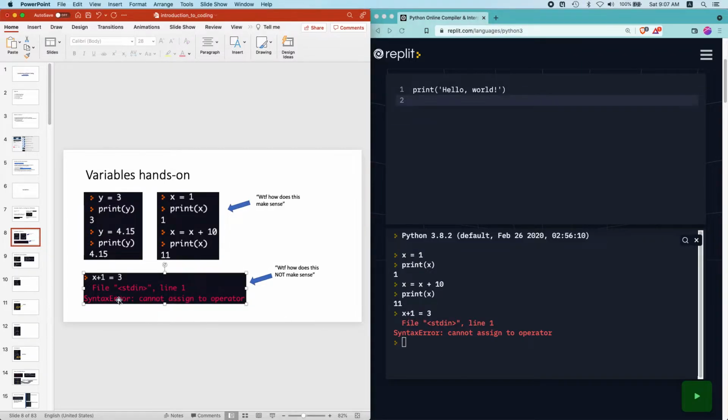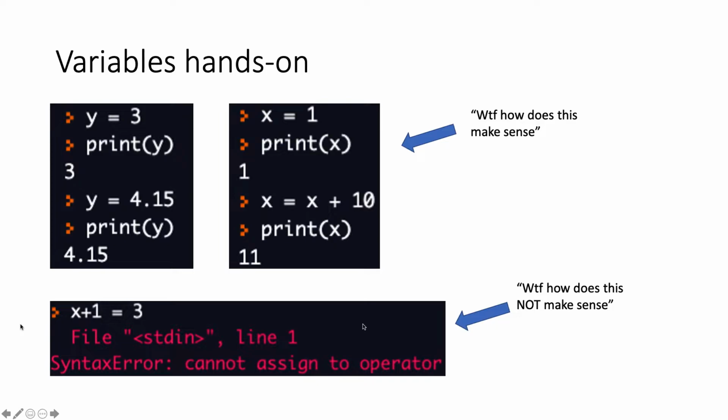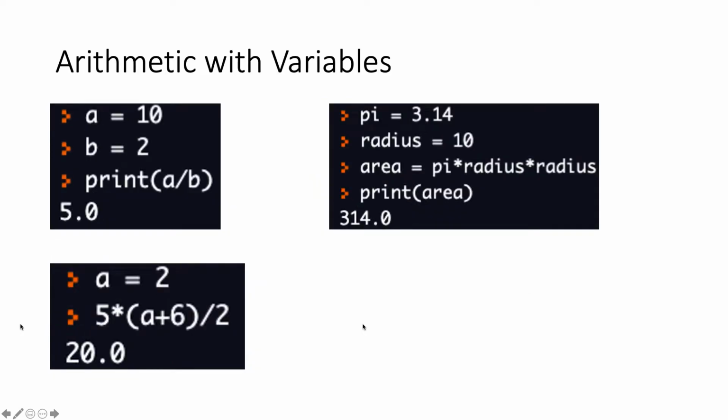So while this line of code might make sense in math, right, because x plus 1 equals to 3, you just get x equals to 2, this line of code doesn't make sense in Python, because in Python the equality sign once again is an assigning operator. It is not asserting equality, but it is saying assign the left hand side variable the new value of the right hand side. And in this case, x plus 1 is not a valid variable, because there's a plus 1 over here. So that's the key difference between variables in coding and in math. So I hope that that's clear.